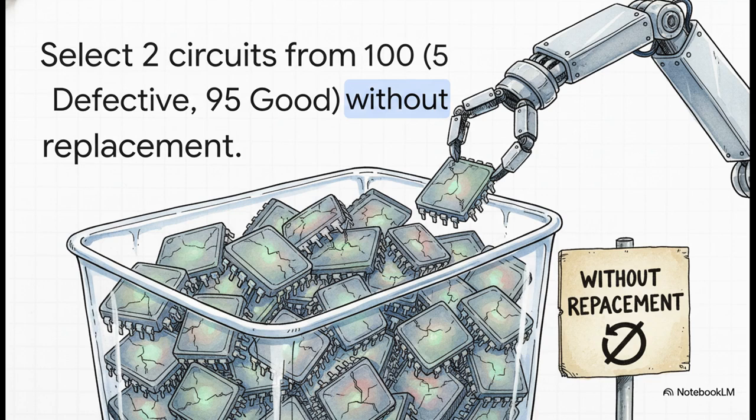Imagine a quality control check. We're going to pull 2 circuits from a batch of 100. In that batch, we know 5 are defective and 95 are good. Now, the key phrase here is that we are sampling without replacement. Once we pick a circuit, it's out. It doesn't go back in. And that means the odds for the second pick absolutely depend on what happened with the first.